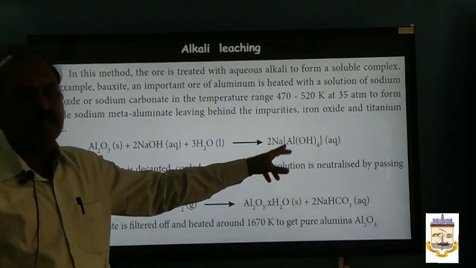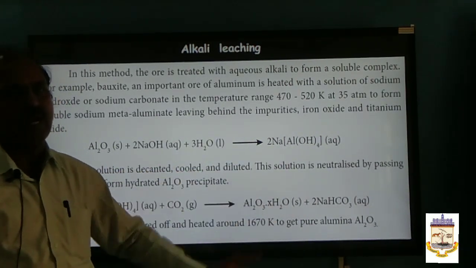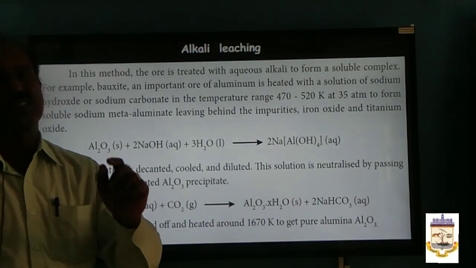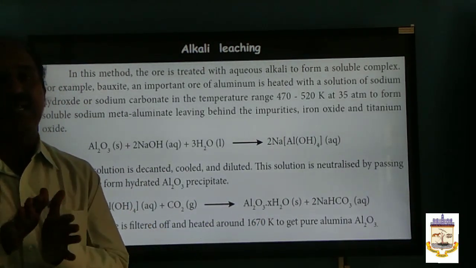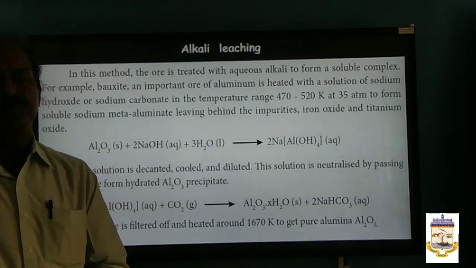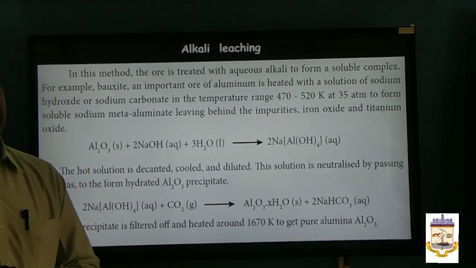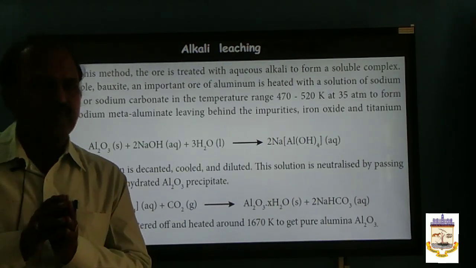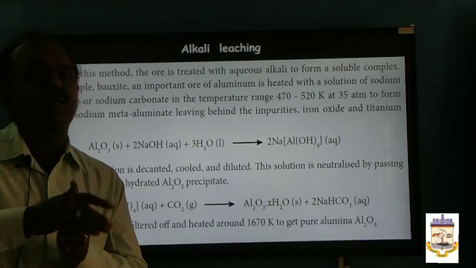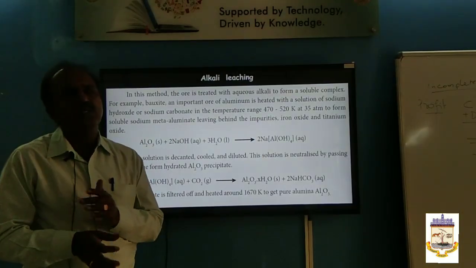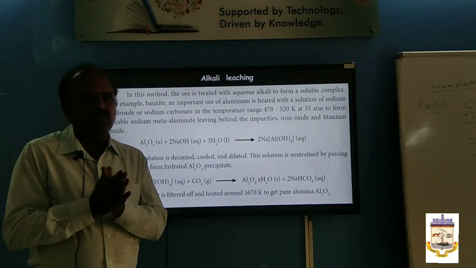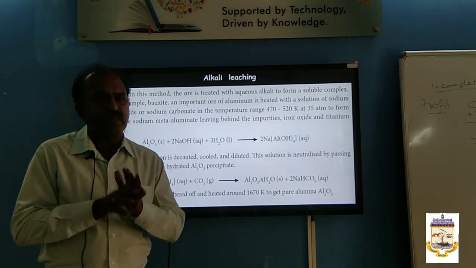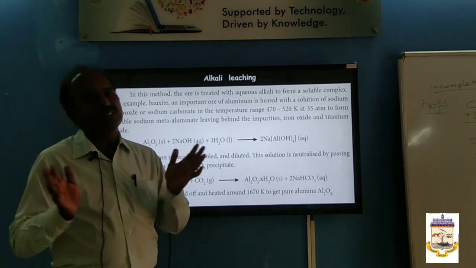You will get Al2O3.xH2O, a hydrated form of aluminum oxide. On heating around 1670 Kelvin, you will get anhydrous alumina, that is pure aluminum oxide. So you know what the basic concept in this is? The insoluble compounds are converted into soluble compounds, so that all rocky impurities, metallic impurities, all impurities, even organic impurities, are left undissolved. You can separate them.